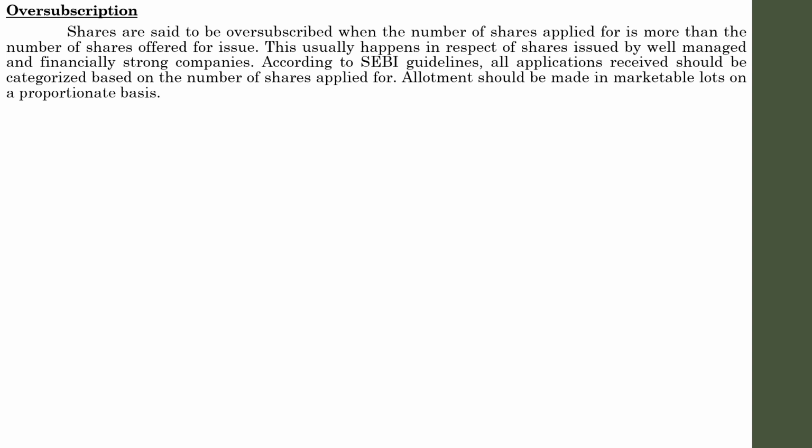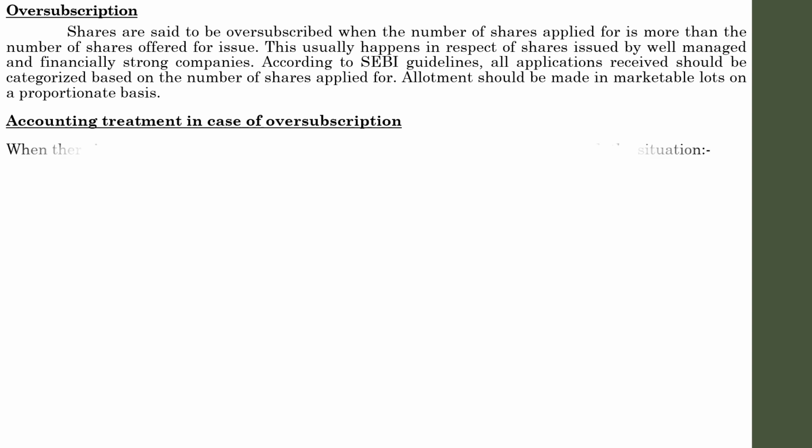Under oversubscription, the company might follow 3 or 4 methods to deal with such situations, and those methods are the problems which we are going to deal with in this area. So how is the company going to deal with such oversubscription? First of all, as a student, with regard to this topic, we need to identify the accounting treatment in case of oversubscription. When there is oversubscription, 3 alternatives are available to the directors to deal with the situation.